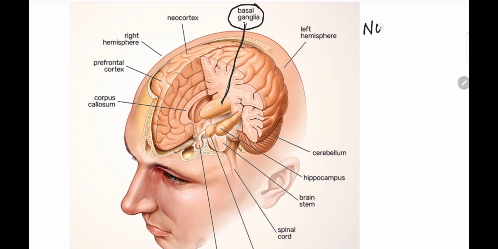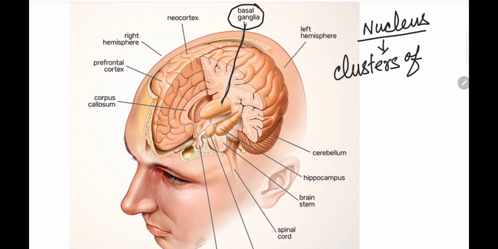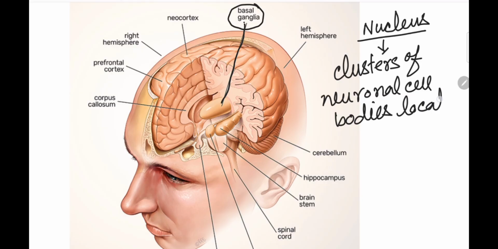Now what is a nucleus? A nucleus means clusters of neuronal cell bodies located inside the CNS, that means central nervous system, that means brain and spinal cord.